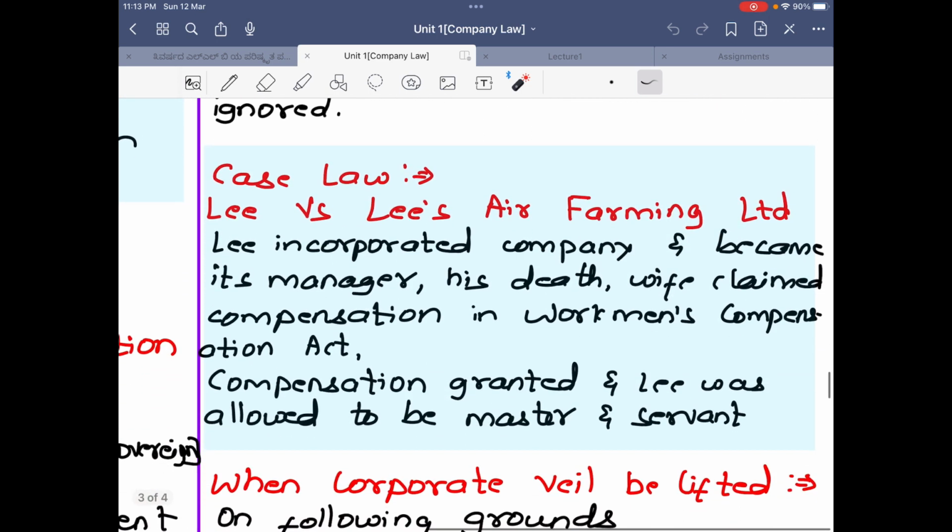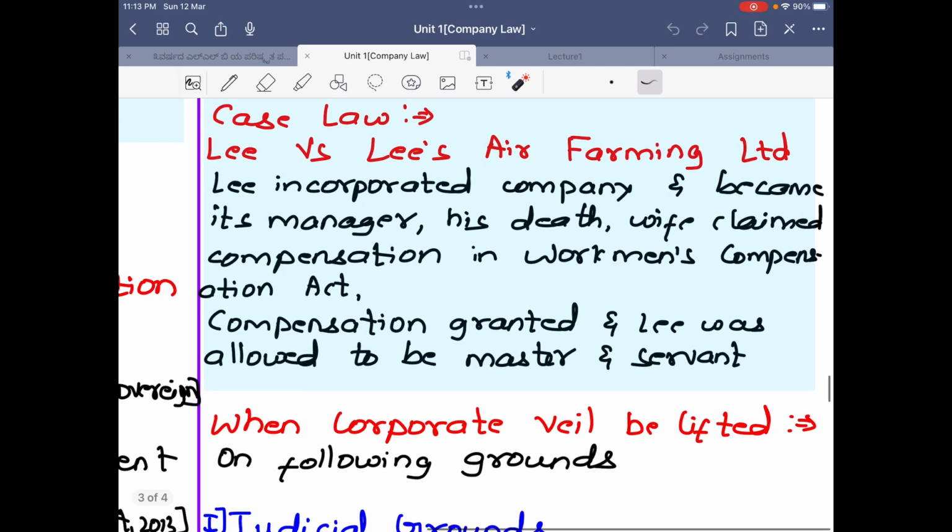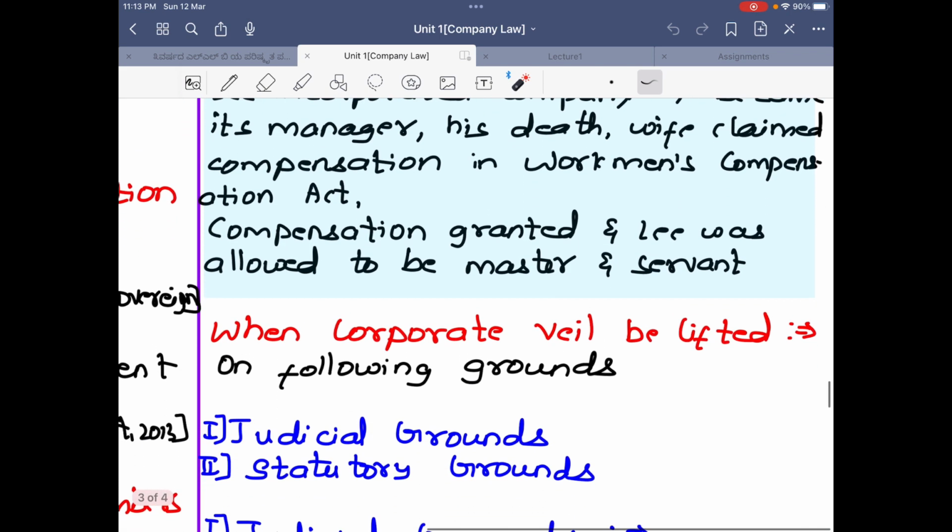Case law, Lee versus Lee's Air Farming Limited. So in this case, this person Lee incorporated a company and he himself acted as an employee in that company. So after his death, his wife claimed compensation under the Workmen's Compensation Act and the compensation was granted, even though he was the owner of the company and working as an employee.